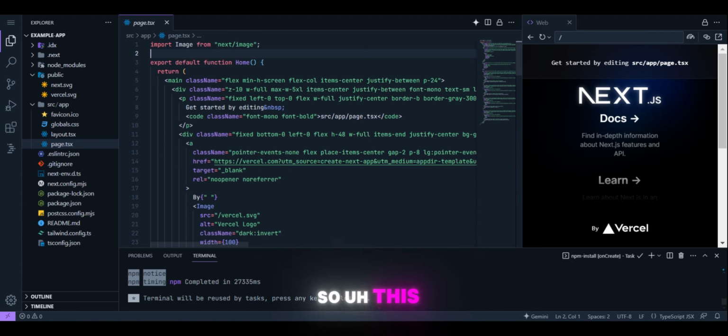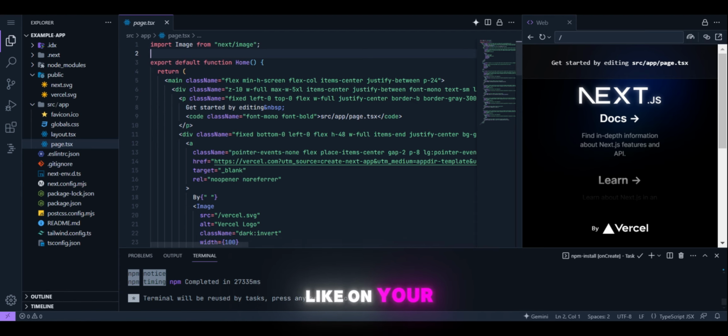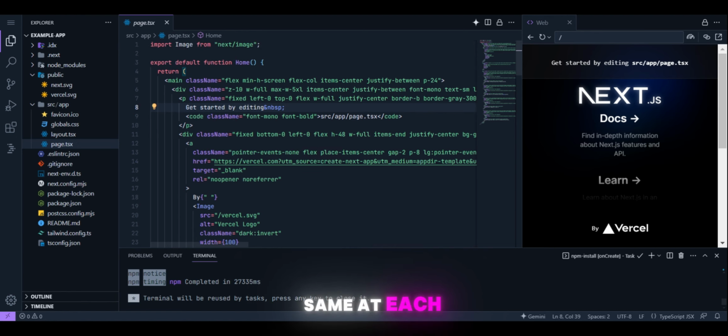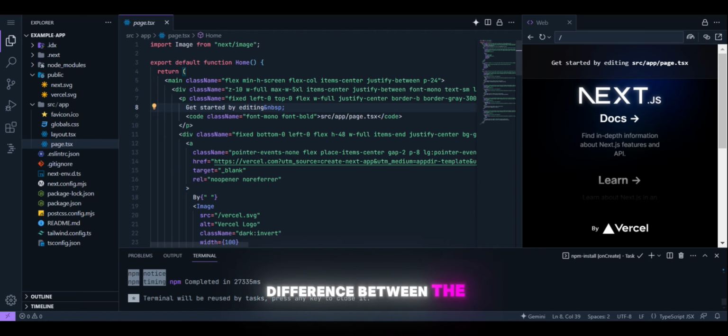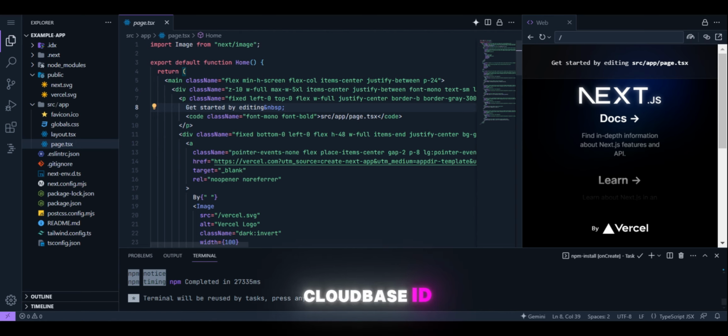This is what the interface looks like on your screen in this video. It is just like VS Code, with the same shortcuts, each and everything, like a copy of VS Code. The difference between VS Code and this IDE is that this is a cloud-based IDE.